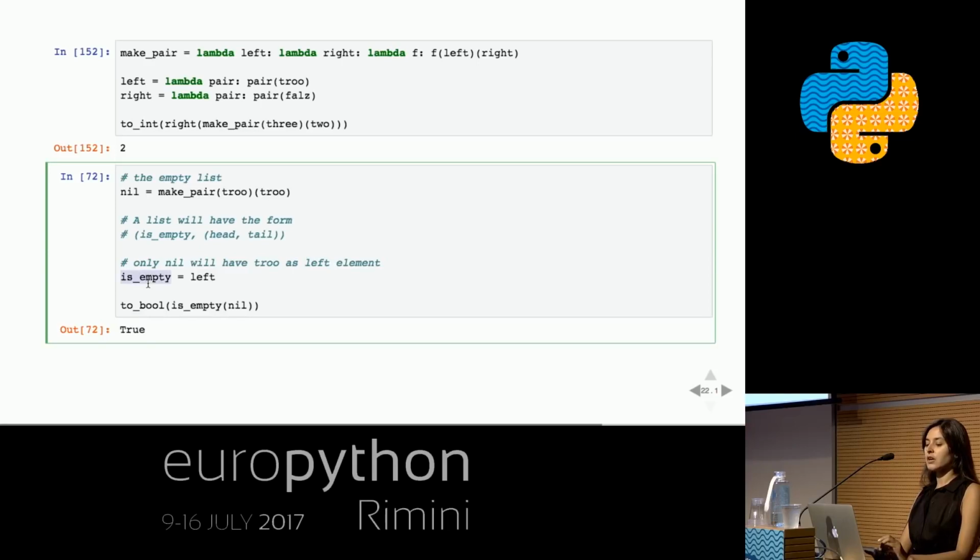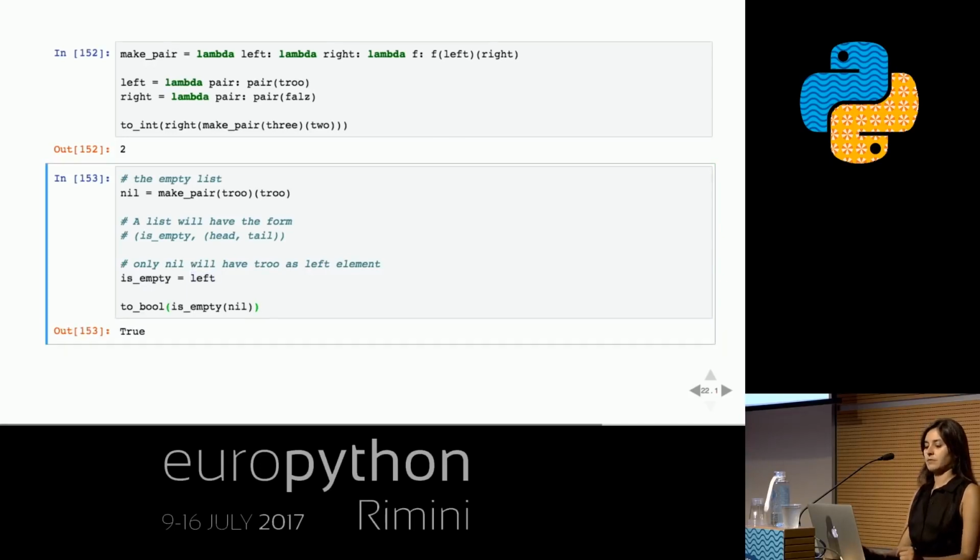So for our isEmpty predicate function, we can just get the left thing in the list. So isEmpty nil should be true. Okay, cool.